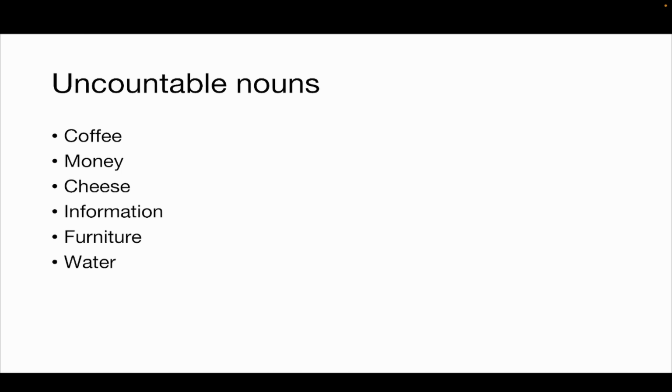But you can't say so many informations. That is wrong to say. Same goes for advice as well. You can't say 1 advice, 2 advices, or you can't say an advice. It's just advice because it's uncountable. You say it's a piece of advice. Can I give you a piece of advice?